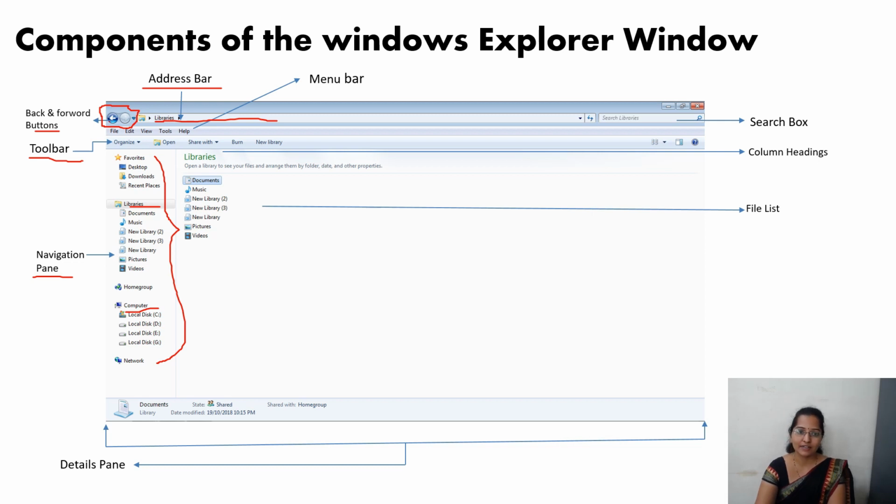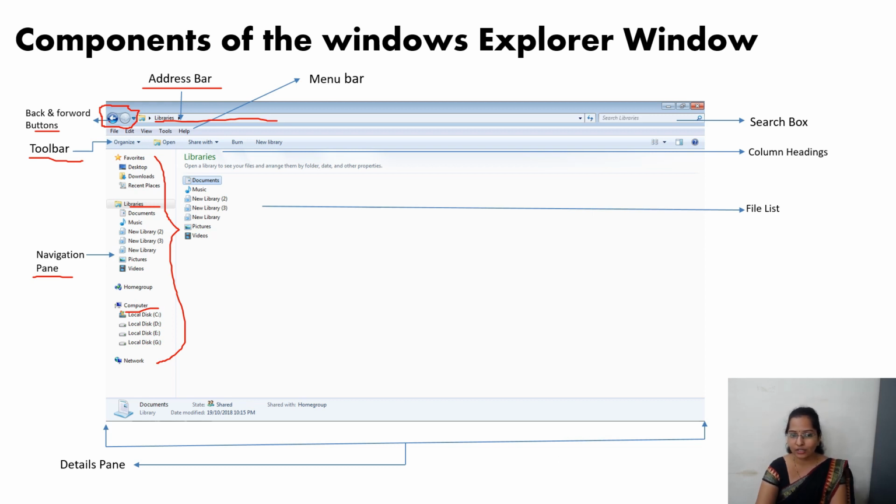Next, file, edit, view, tools, help, these all come under the menu bar. See kids, if I have more than 100 files in this computer, how do we search for a particular file?